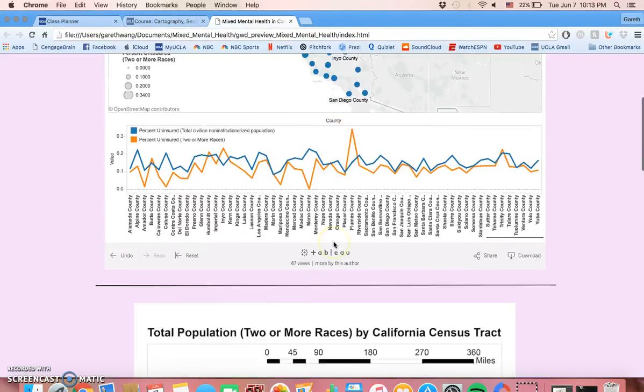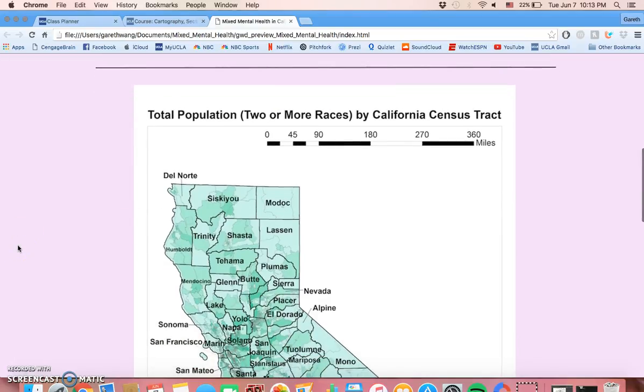Moving onwards, the next section of the website is the ArcGIS maps that I made. The first map is a visual representation of the total mixed population in California by census tract, and I added county borders and labels as well, just to correspond better with the above data visualization.